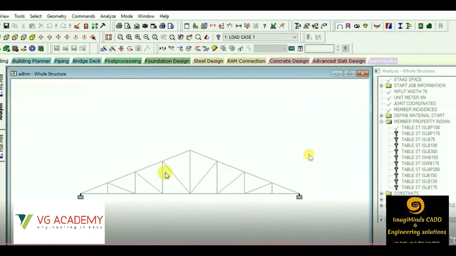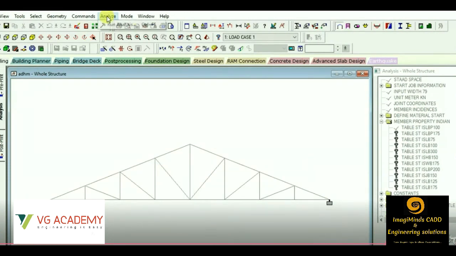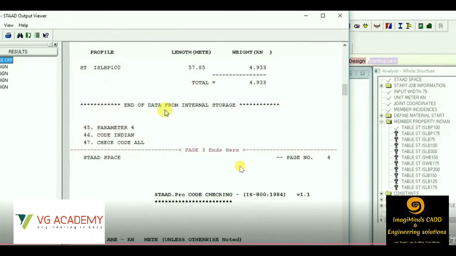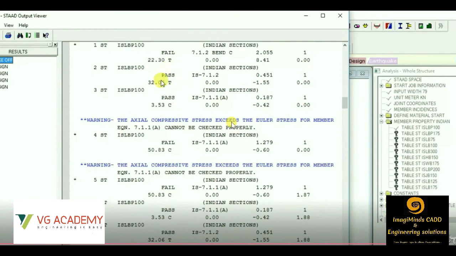So let us now move to the steel structure part, the designing of steel structures. For a particular steel profile, we'll be able to get the exact length that is used and the unit weight that is used. So from there we can easily calculate the rate, that is, the quantity estimate can also be calculated. Then you can see, for this particular member, it shows it is failing. That means it is not passing the structural stability. And the other members, you can see it shows they are passing. So these members pass the structural stability. So in case of failure we can change the design parameters or the properties as well.